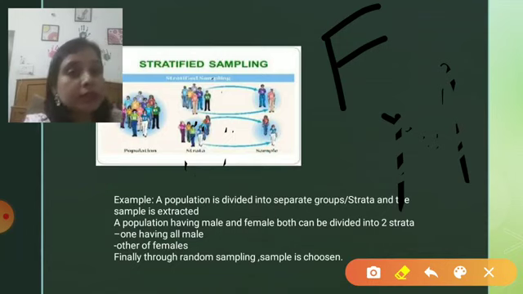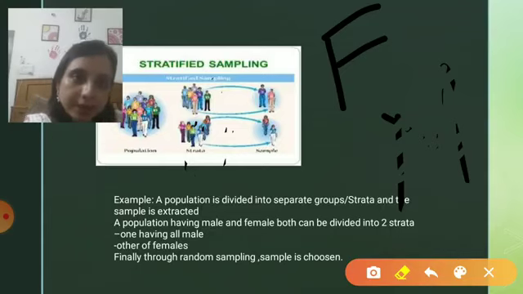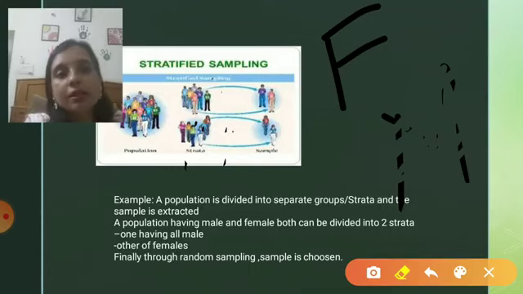Now what will the sample represent? The sample is chosen from these strata. From group 1 I have chosen sample 1. If group 1 represents females, then in sample 1 there will obviously be females, and sample 2 will be chosen from strata 2, having only males. Now again, if we talk about the selection, for example, if in strata 1 there are 10 females, then who will be selected? That again represents a random selection. Randomly we need to choose any two females from strata 1. Similarly, from strata 2 we randomly choose two males.